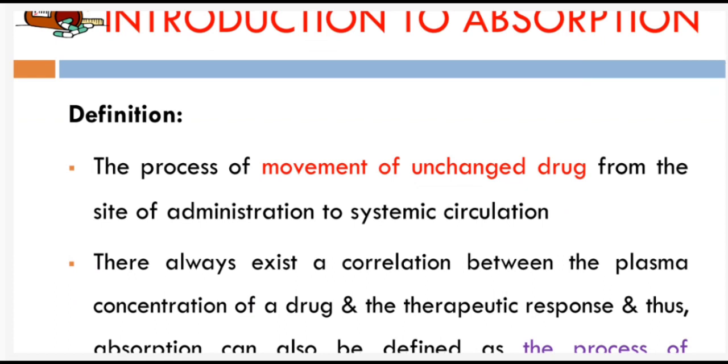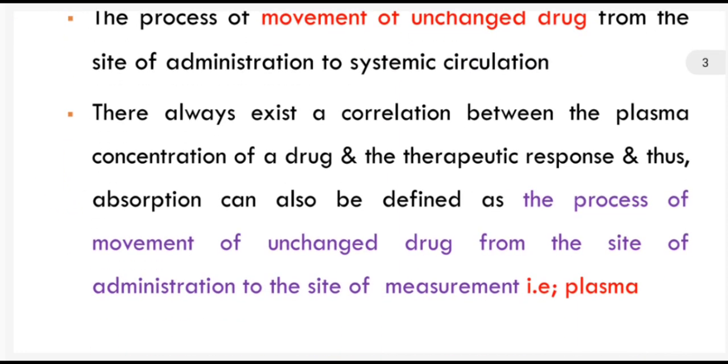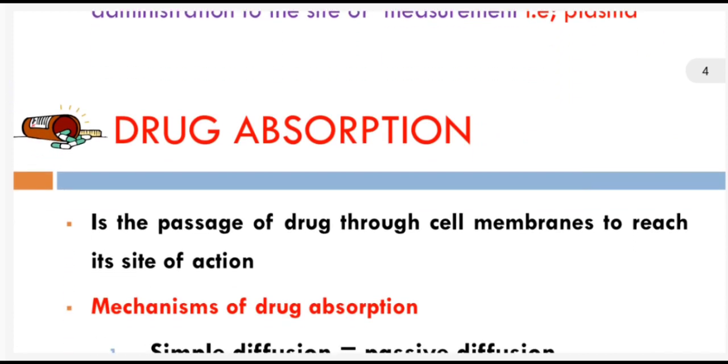Definition: absorption is the process of movement of unchanged drug from the site of administration to the systemic circulation. There always exists a correlation between the plasma concentration of drug and therapeutic response. Thus, absorption can also be defined as the process of movement of unchanged drug from the site of administration to the site of measurement, that is plasma.